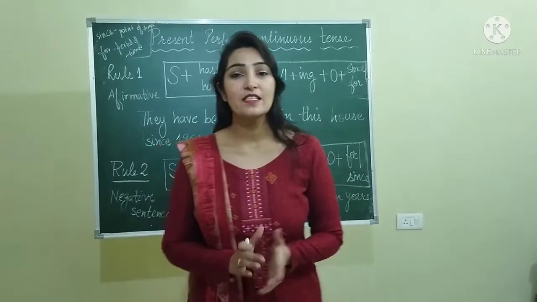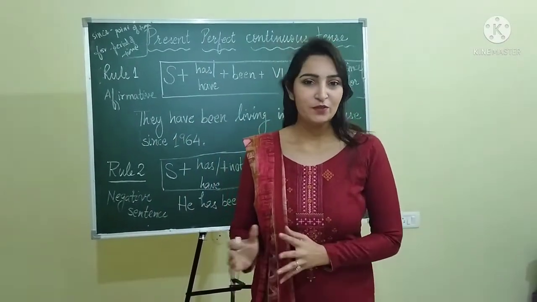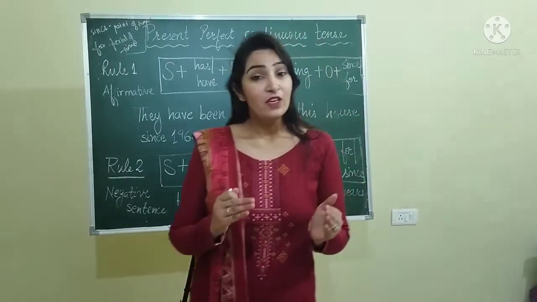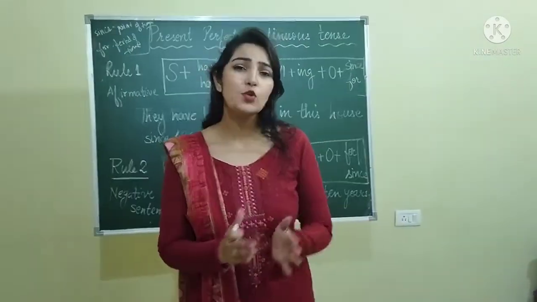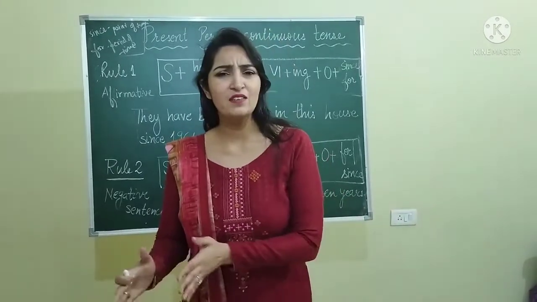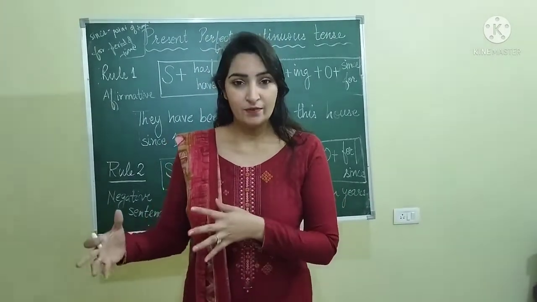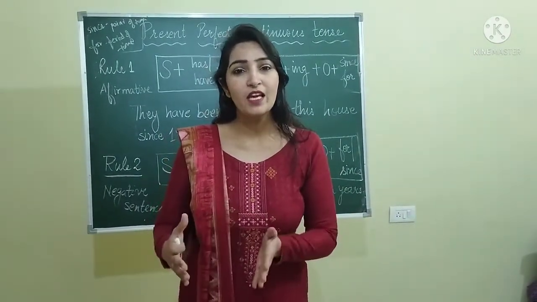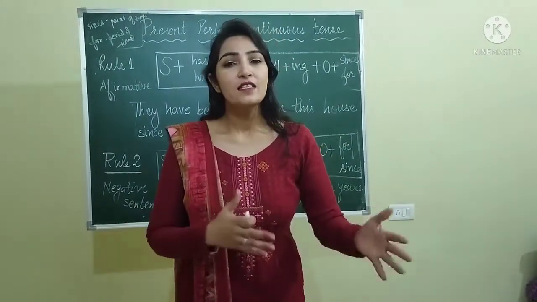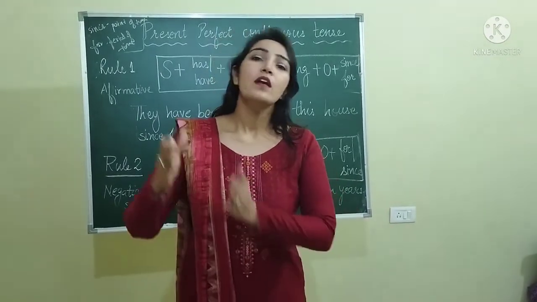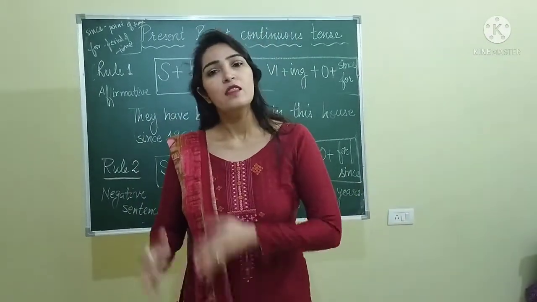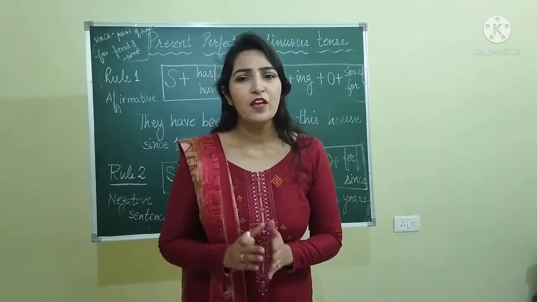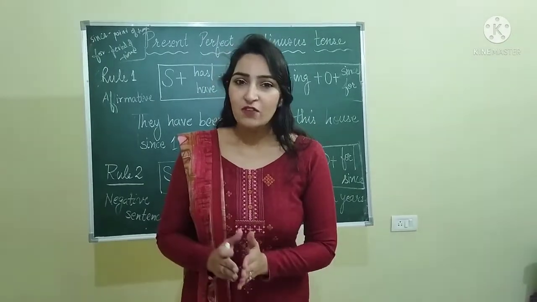So today we will discuss perfect continuous tense. Perfect continuous tense is used when we are supposed to say that something is going on from these many years, from a period of time. Okay, for example, since morning, it has been raining since morning. Since afternoon, for 10 years, for 30 years. Okay, so when we are supposed to describe a point of time or a period of time, then we use